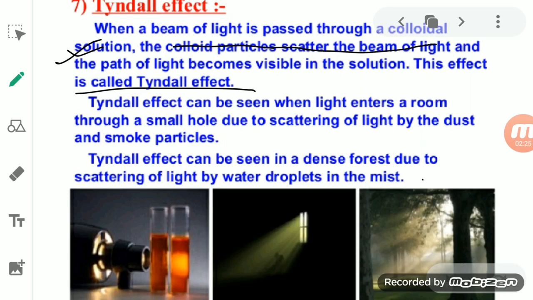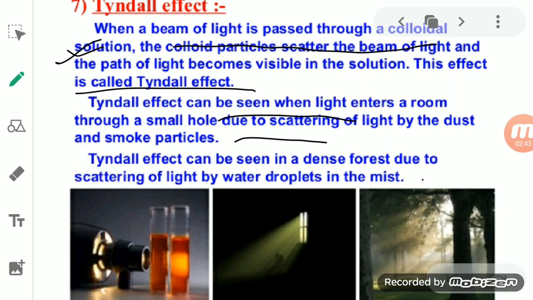Now see here, you can see the Tyndall effect when light enters a room through a small hole, due to scattering of the light by dust and smoke particles.